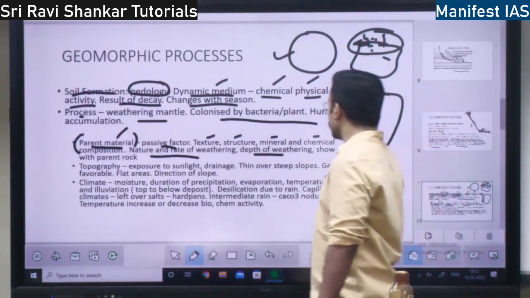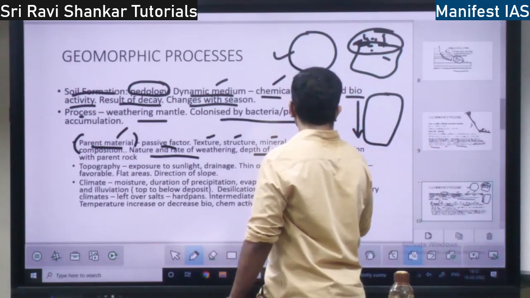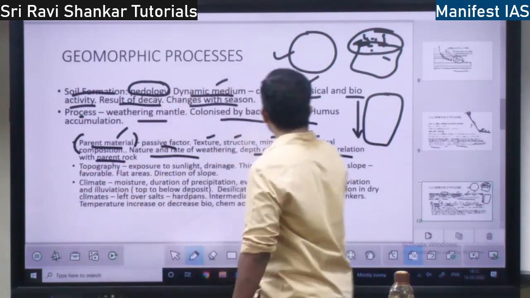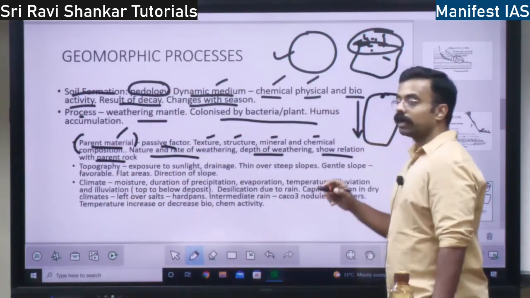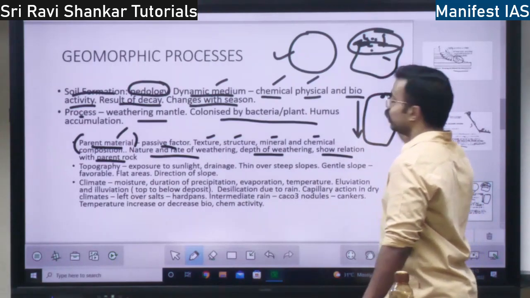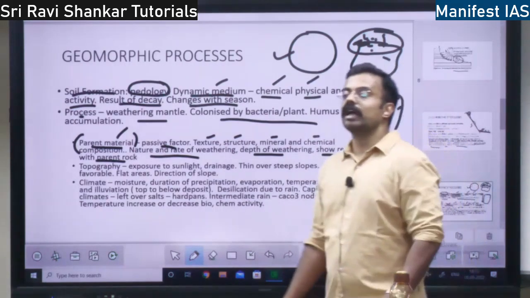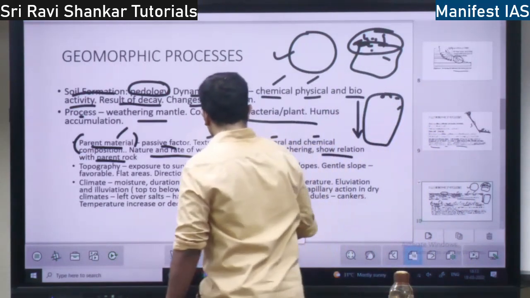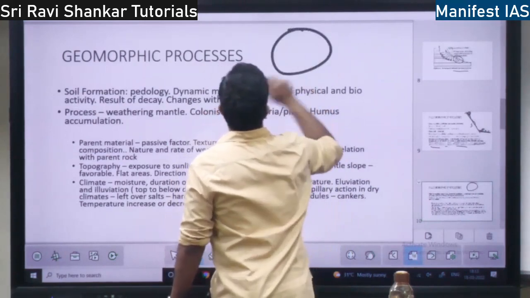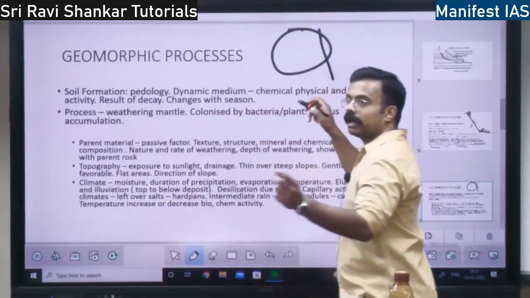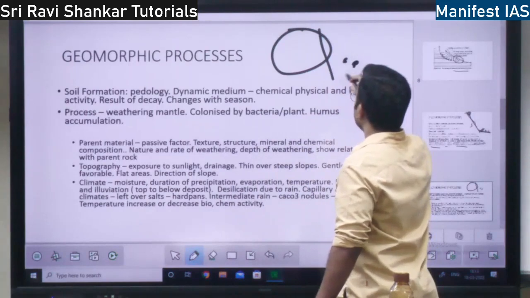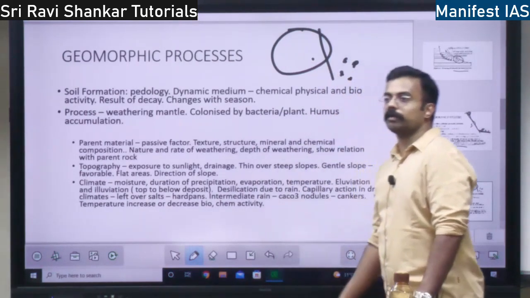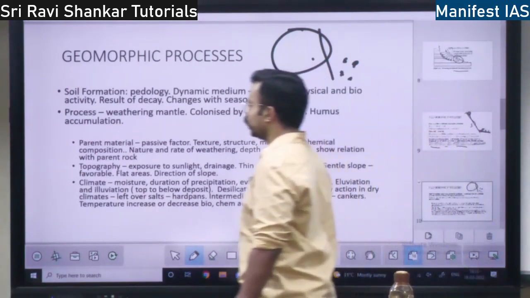Then, show relation with parent rock means what? Whatever material gets weathered will have a relationship with its parent material, right? If a rock is here, it gets eroded and small fragments will be lying here nearby. If you check the relationship, both will be the same rock. So it shows the relationship with the parent rock.